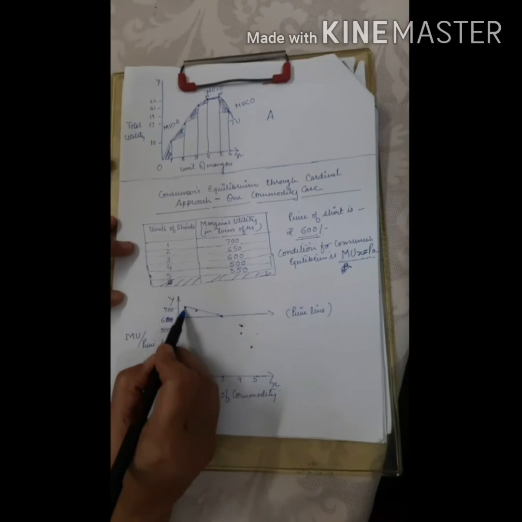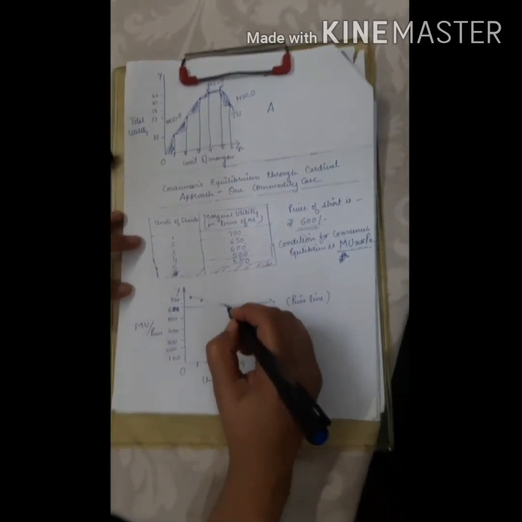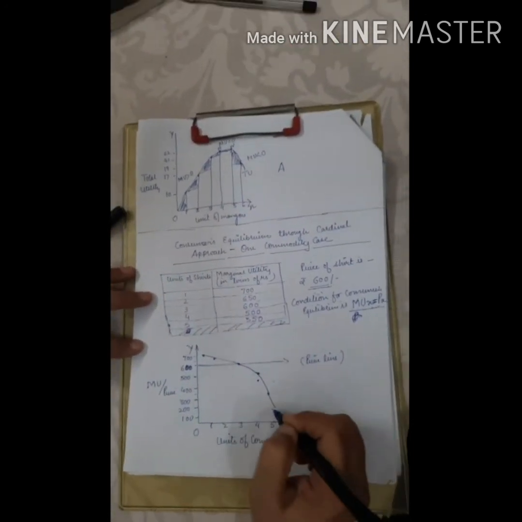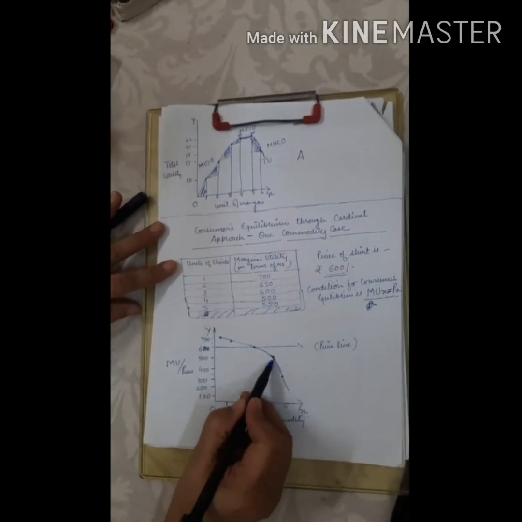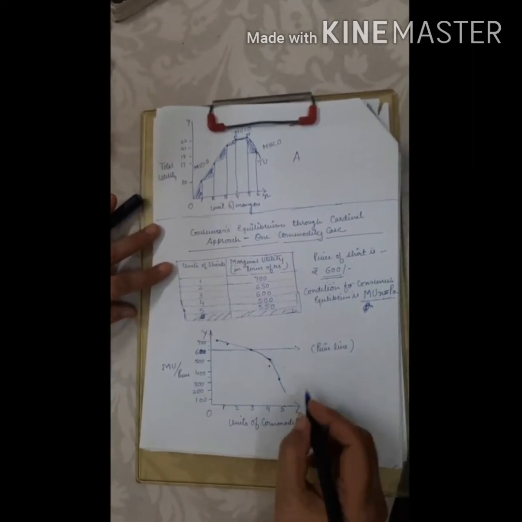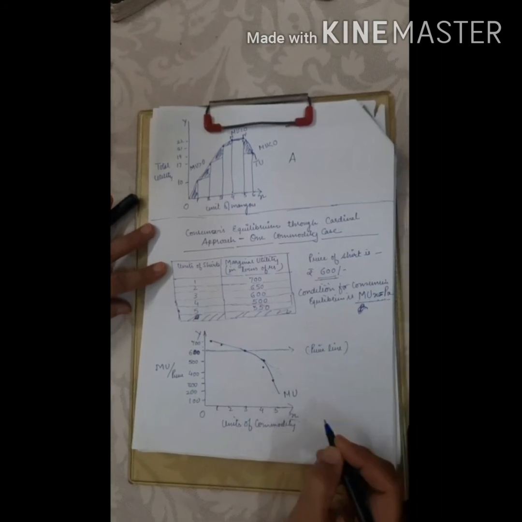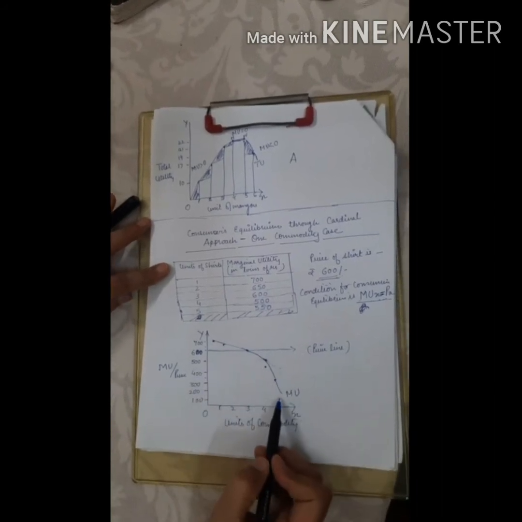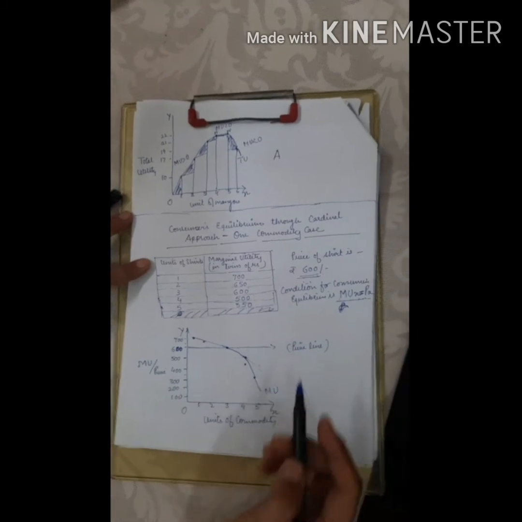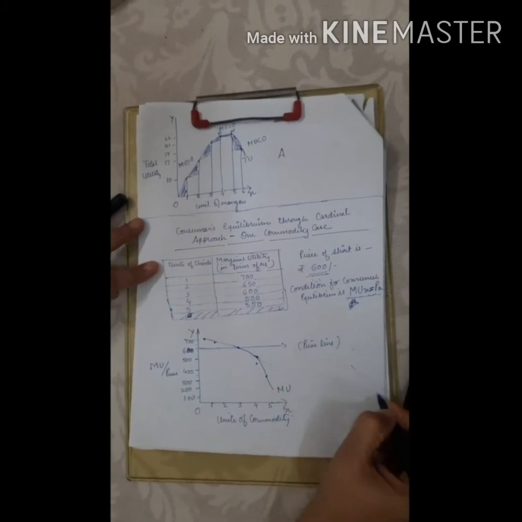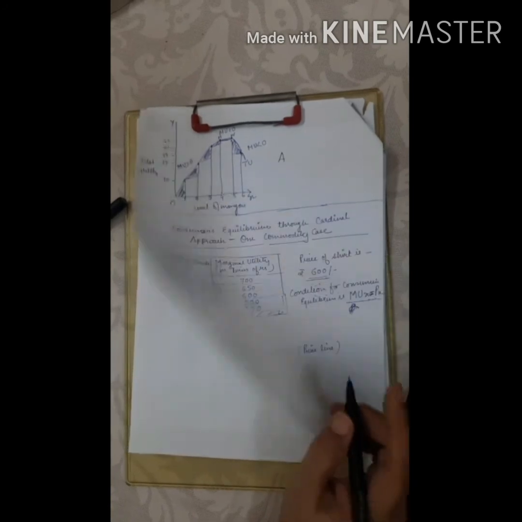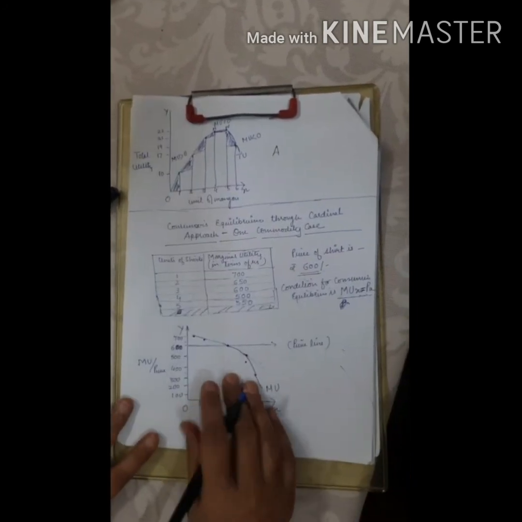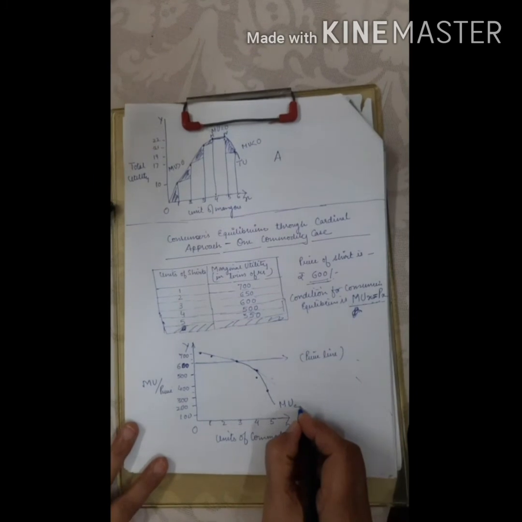Like this, first, second, and this is the third unit. The shape is not exactly the same. It should be like this, right? It's a downward sloping curve. This is the shape of the marginal utility curve. We have already seen that the slope of the marginal utility curve is downward sloping, if you remember the law of DMU and the slope of the curve. So this is the marginal utility curve.